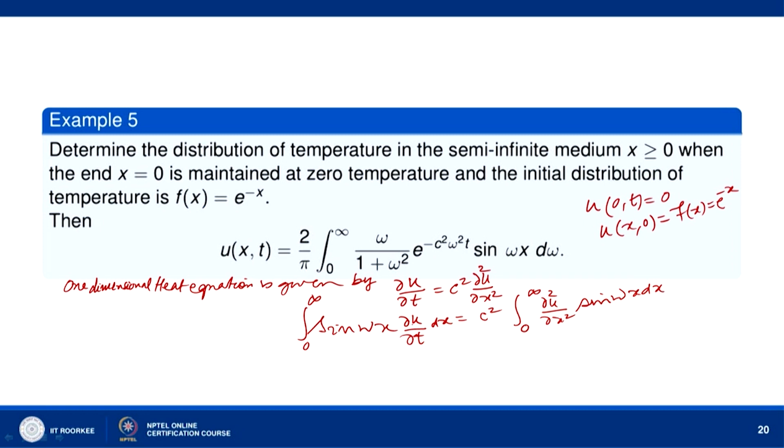Okay. So then x and t are independent of each other. I can write it as d over dt, the derivative with respect to t, of integral 0 to infinity u(x,t) sin omega x dx, and this is c square times the Fourier sine transform of u_xx.